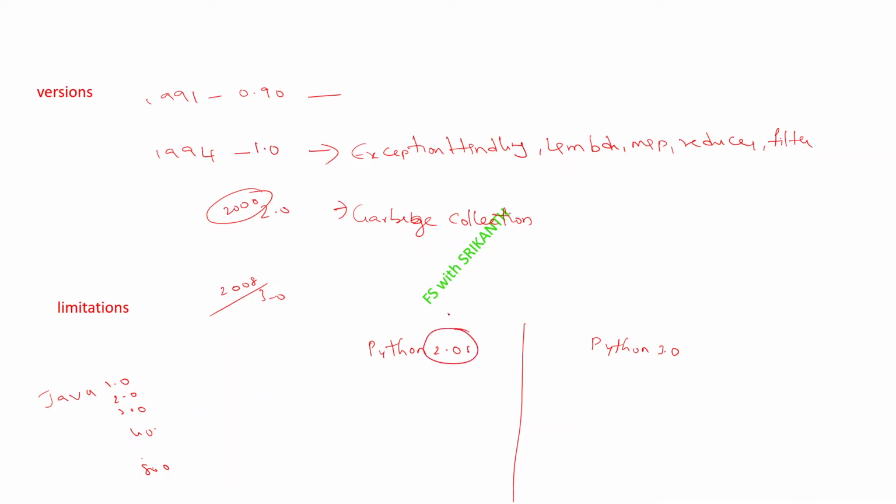Python 2.0 had the features of Python 0.1.0 and 0.9.0. But Python 3.0 does not have backward compatibility. It is new compared with Python 2.0, and everyone should keep that in mind. So Python 2.0 is different from Python 3.0.